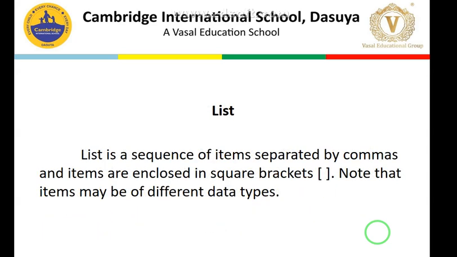Moving forward, the second is list. List is very important and very frequently used in Python. A list's items are enclosed in square brackets, and items may be of different data types. In a single list we can have numbers of different types like floating point and integers. We can have string values also. So in a list we can store data of different types. Another important point is that a list is mutable, meaning its value can be altered or changed.